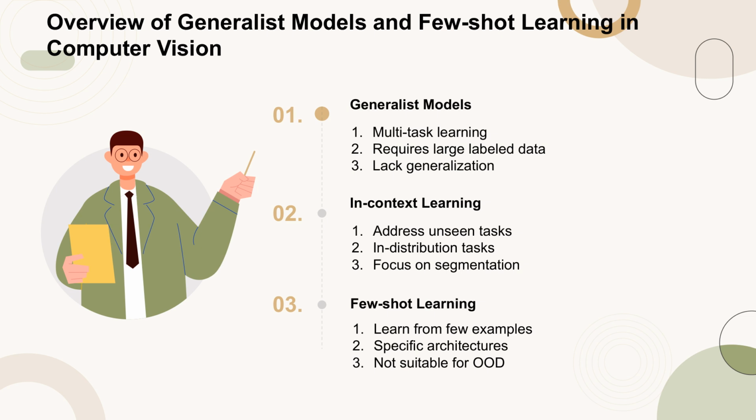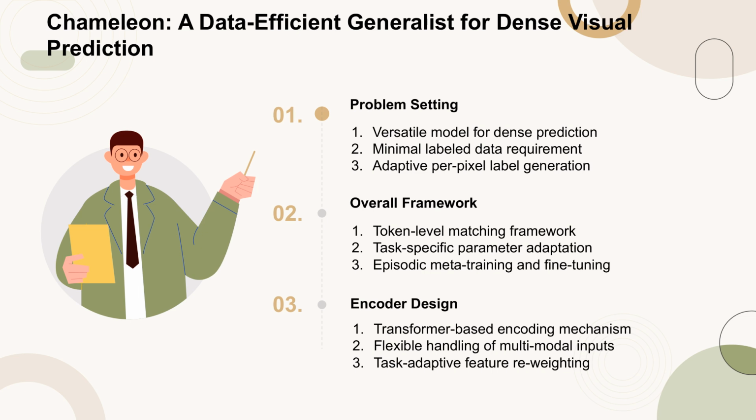out-of-distribution generalization. Chameleon is designed as a versatile model capable of learning arbitrary dense prediction tasks with minimal labeled data. The model generates per-pixel labels adaptively based on a small number of labeled examples. The overall framework employs a token-level matching problem between query and support images, incorporating task-specific parameters for adaptation. The encoder design is based on a transformer mechanism, allowing flexible handling of multimodal inputs and task-adaptive feature reweighting to adapt to various tasks with unseen semantics and structures of labels.